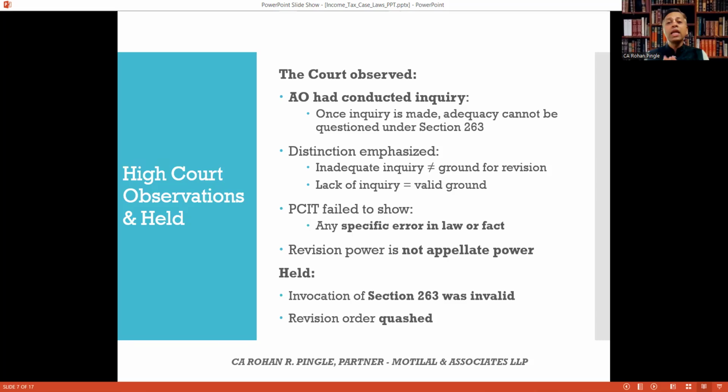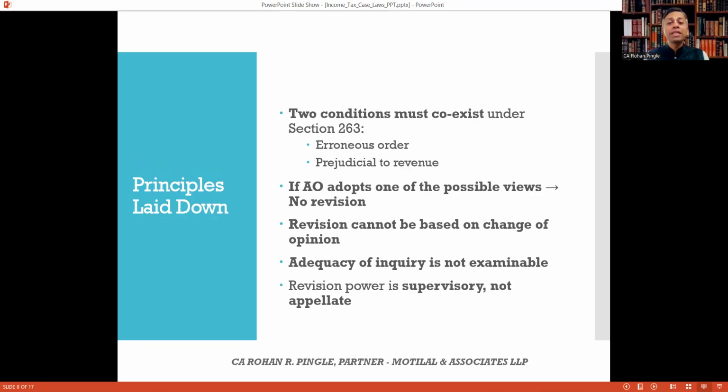So the PCIT failed to show any specific error in law or fact. Revision power is not appellate power. So it was held that invocation of 263 was invalid and the revision order was quashed. Let's see the principles laid down by this case. Two conditions must coexist under section 263, that is, erroneous order and prejudicial to the revenue. If the AO adopts one of the possible views, no revision, correct? So revision cannot be based on change of opinion.